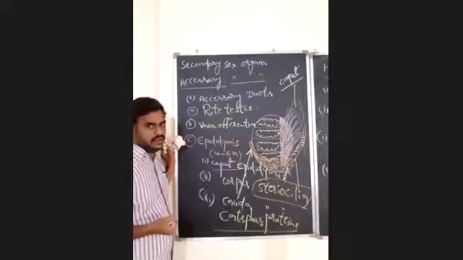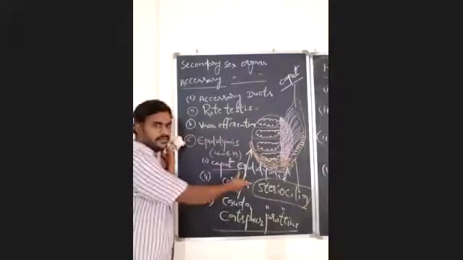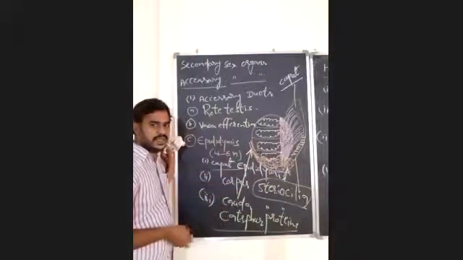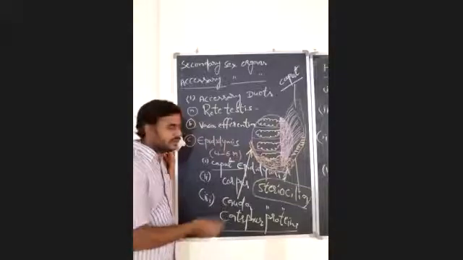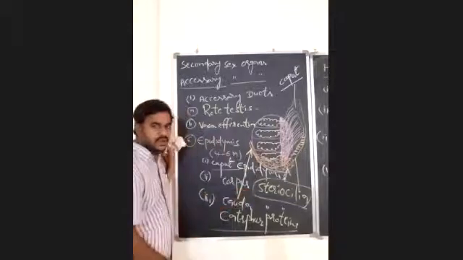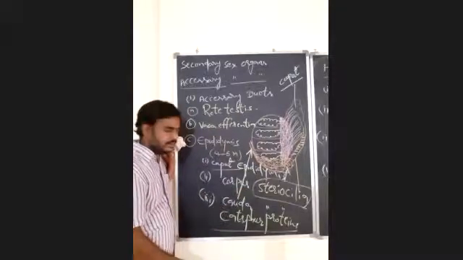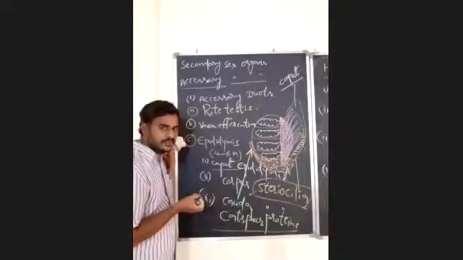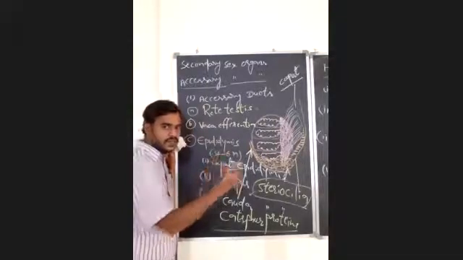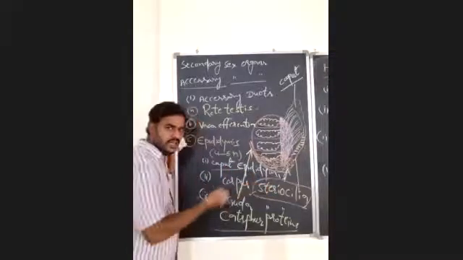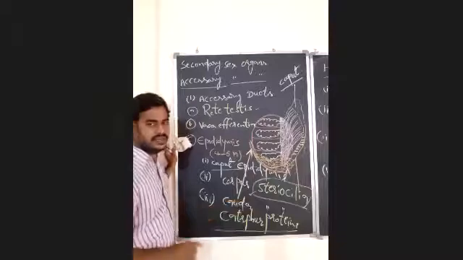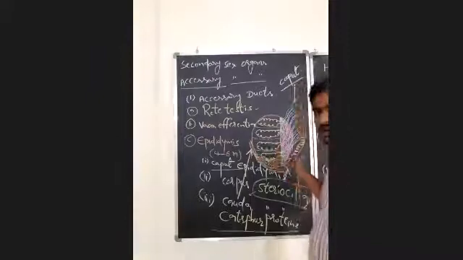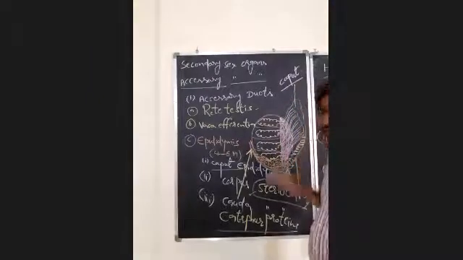Understood? Once again, I am repeating. The inner wall of the epididymis is internally lined by a special modification of the plasma membrane of epithelial tissue, that is stereocilia. What is the role of the stereocilia? The stereocilia will absorb degenerated spermatozoa. If they are not released from the epididymis even after 1 month, they will be degenerated and absorbed by the stereocilia present in the inner wall of the epididymis. So that is clear about the epididymis.